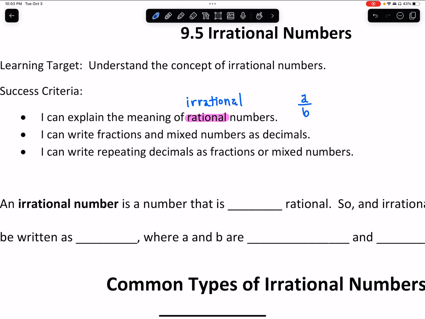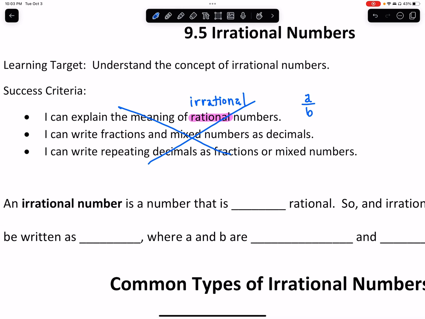You should be able to write fractions and mixed numbers as decimals or write repeating. This looks a lot like yesterday's. I think this whole thing's just flat out wrong because that doesn't seem like the thing that we should be learning. So you know what? I should probably hire a better proofreader or editor, which is me. So I'm very bad at this. So actually, all that's wrong.